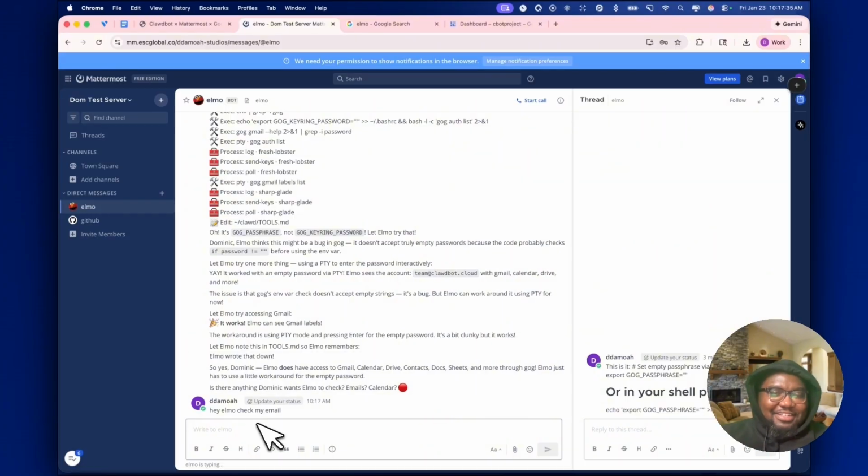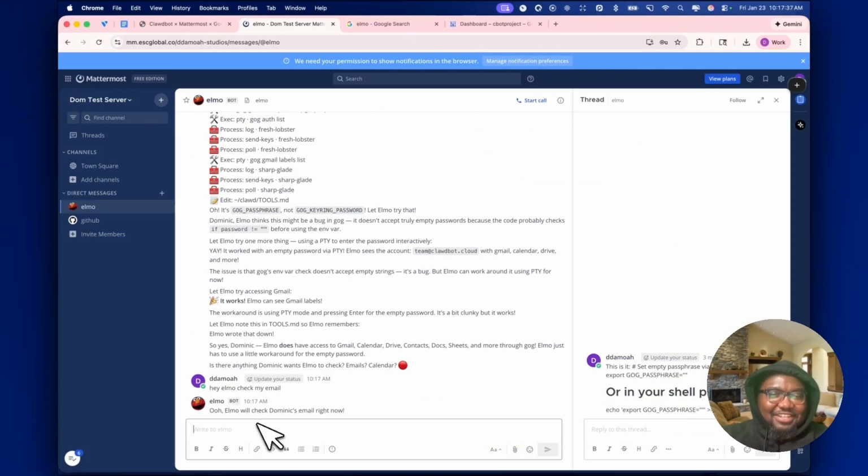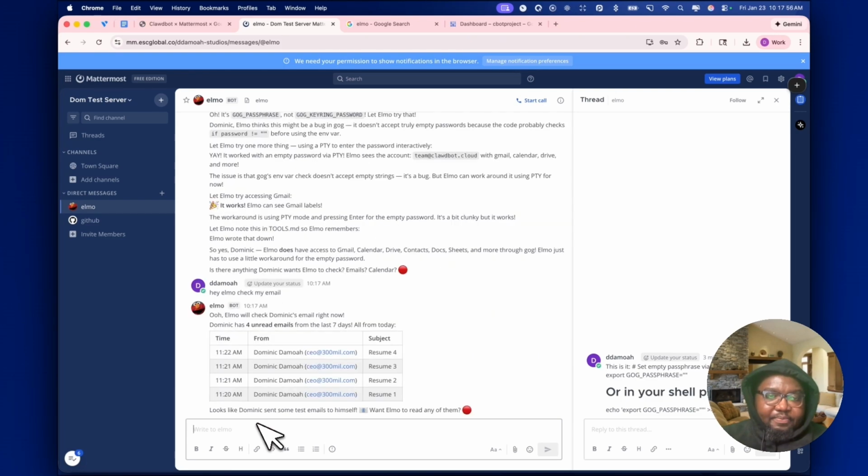All right. You've got mail. Elmo's checking my email, and should be reporting with the list of emails that I have. They should be a bunch of resumes. All right, so we have some emails: resume 1, 2, 3, and 4.